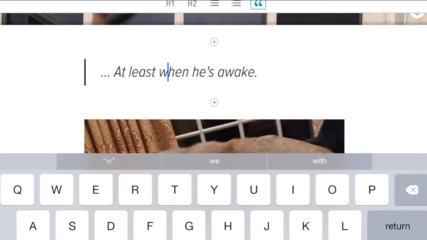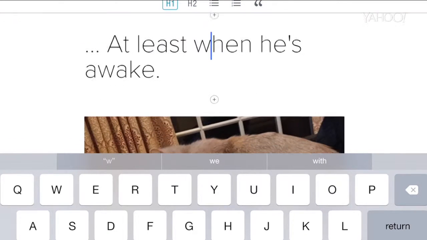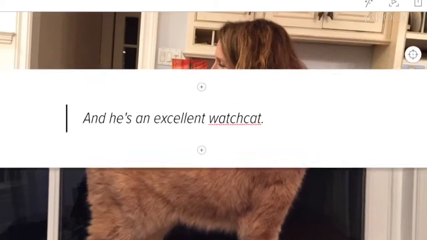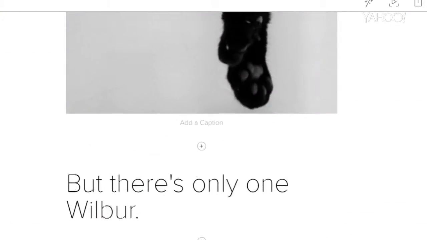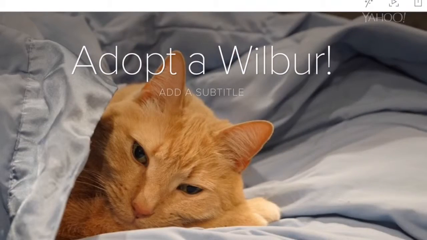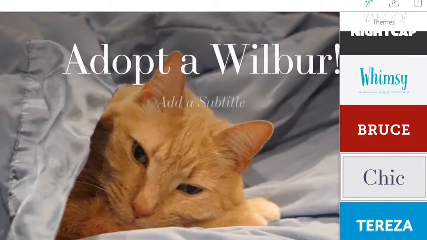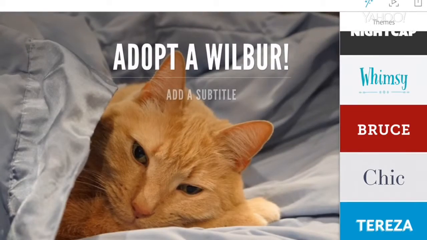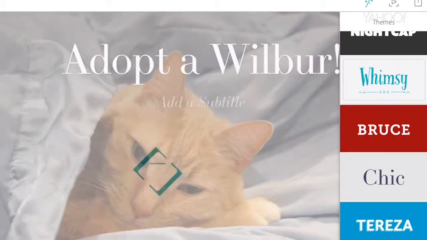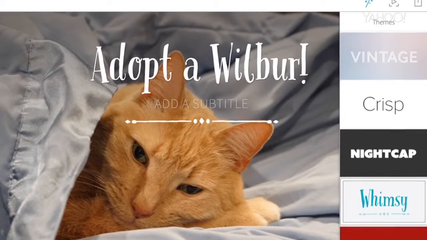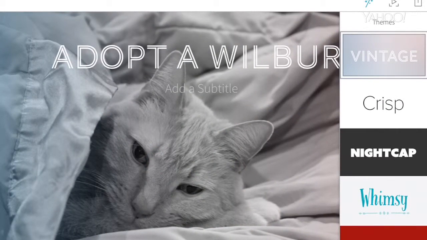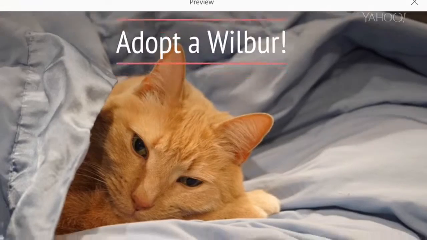Now, before I send this out into the world, here's the juicy part. I don't have to spend 15 minutes hunting through the font menus. I can choose one of these canned type style designs. This one, or this one. Each one affects the entire feel of the whole project. Okay, I'm going to preview this thing before I send it out into the world. Looks adorable. All right, now I can publish it.